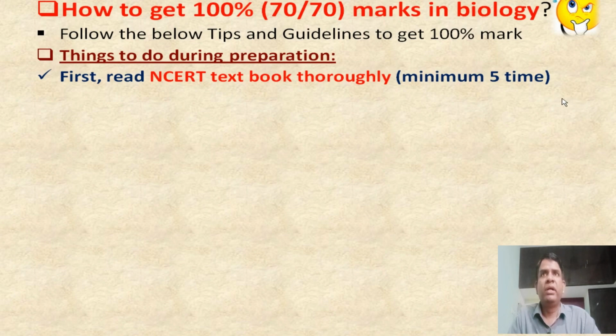The first one: read the NCERT textbook thoroughly, minimum 5 times. Don't neglect it, even though you are preparing for NEET, and don't be overconfident that you know everything. NCERT terminology is very important, and reading this book also helps your NEET preparation. That's why reading a minimum of 5 times, from start to end, is a must for all the chapters.